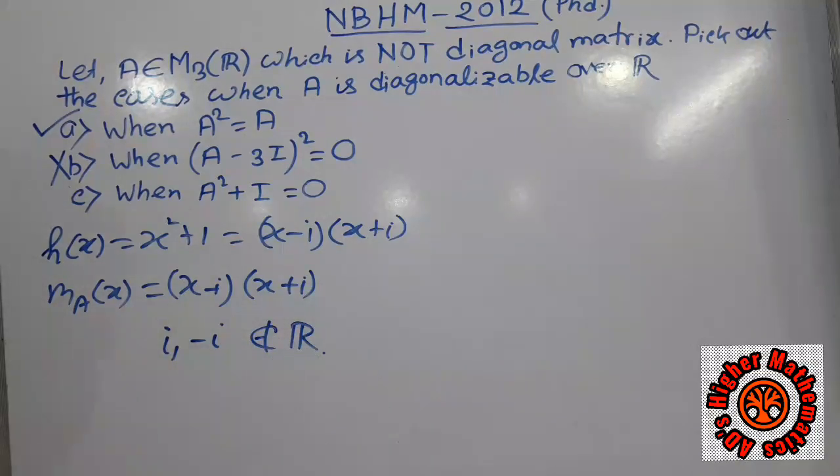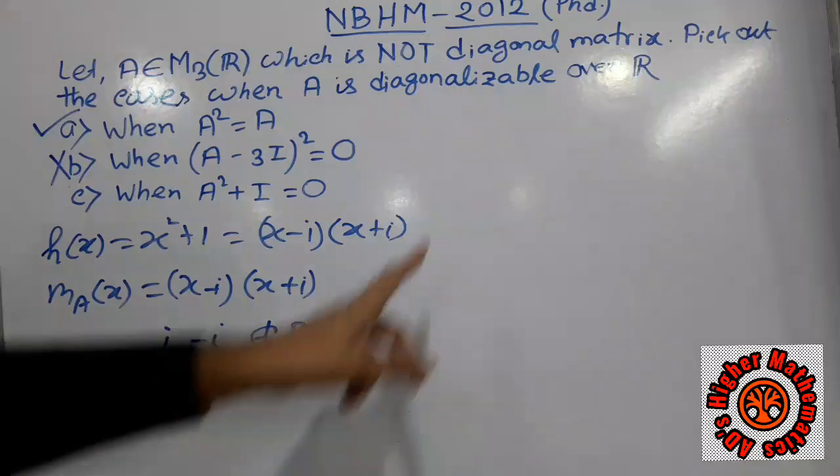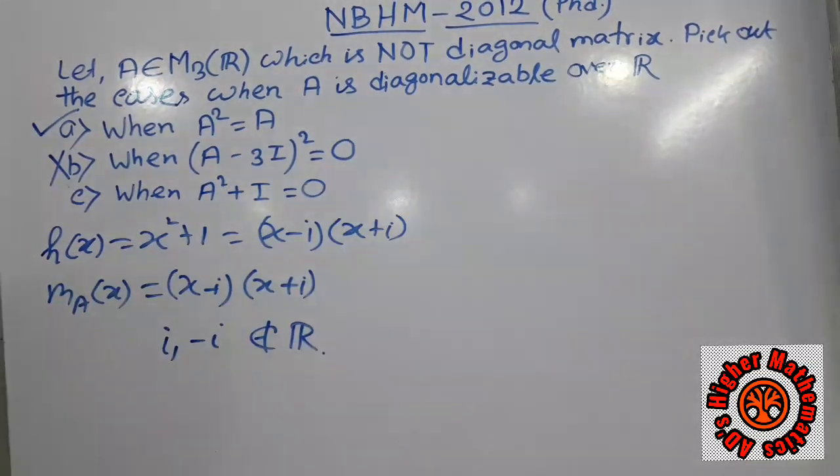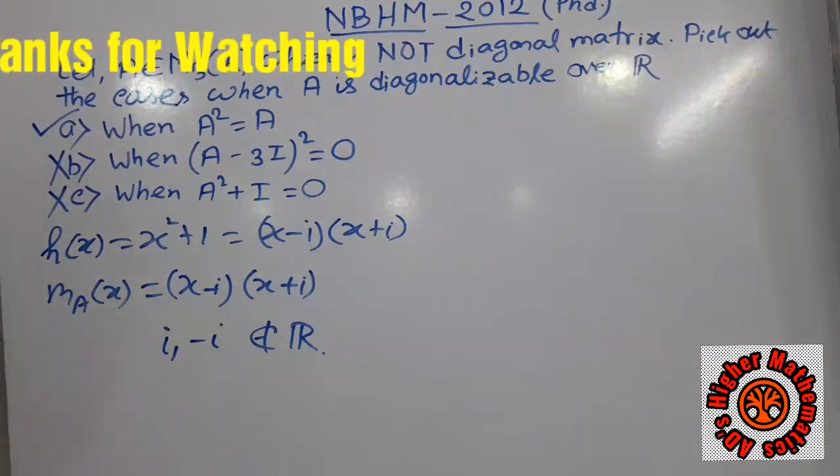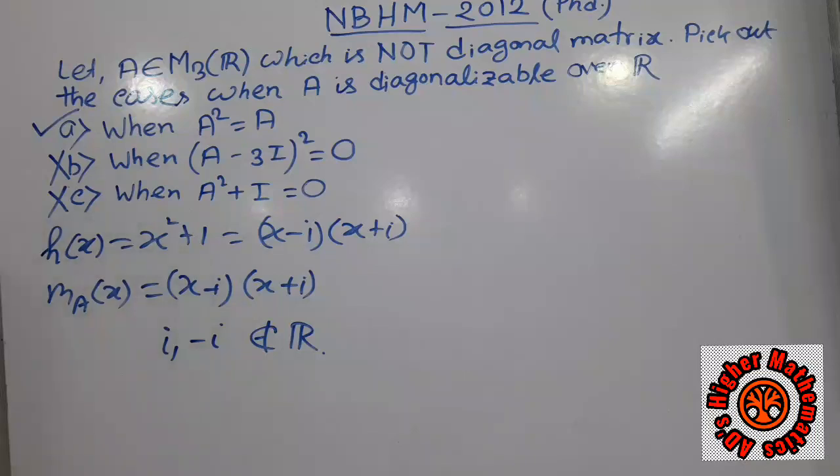So we cannot say that the matrix is diagonalizable over R. Here we want to know which matrix is diagonalizable over R. In this case, the matrix is diagonalizable over C, so we cannot say that under this condition the matrix is diagonalizable over R. So this is also a wrong option. So only the first option is true, and the remaining options are incorrect.